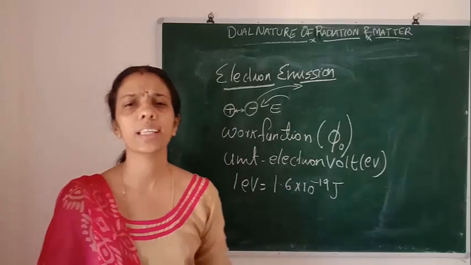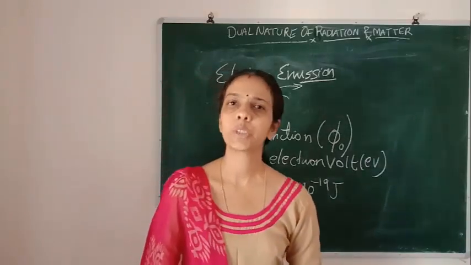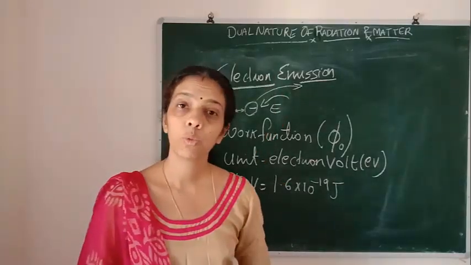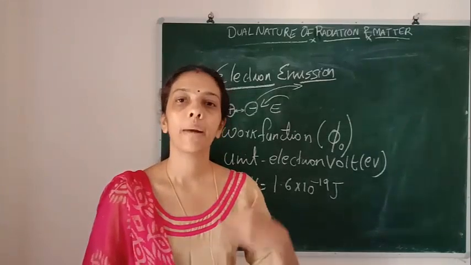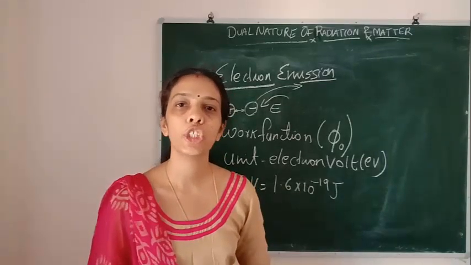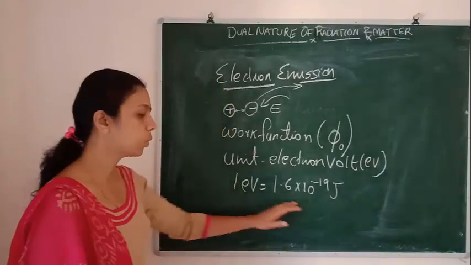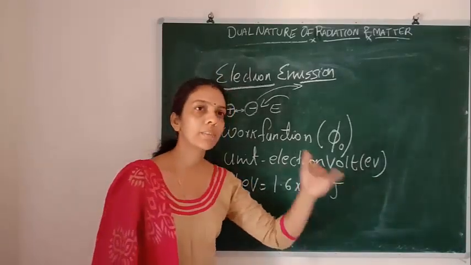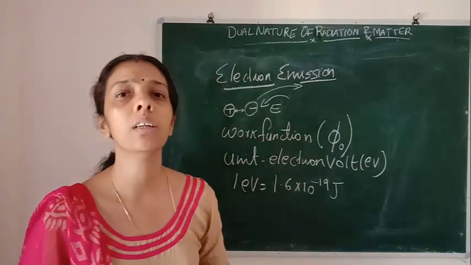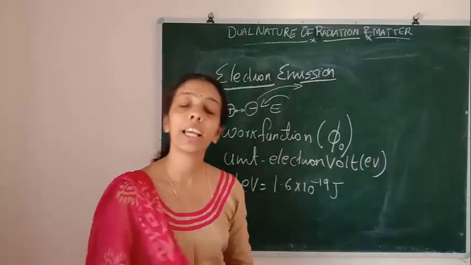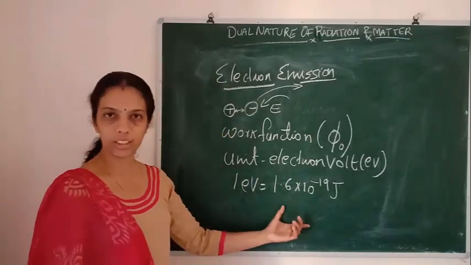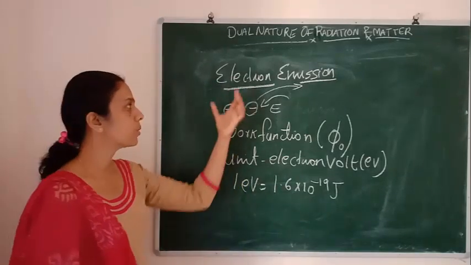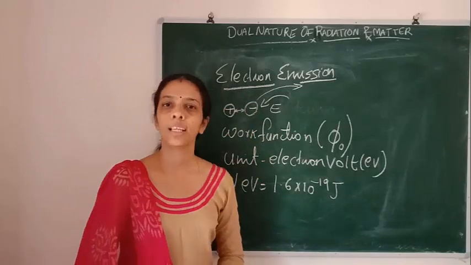So how can we define 1 electron volt? 1 electron volt is the energy gained by an electron when accelerated through a potential difference of 1 volt. If we accelerate it with a potential difference of 1 volt, the energy gained by the electron is called 1 electron volt. Okay, clear now? So this is about electron emission.